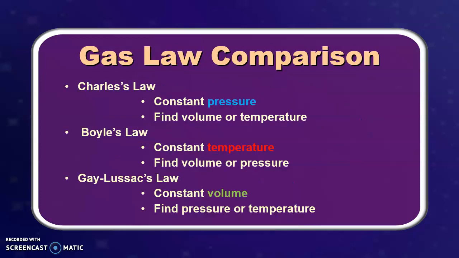Here's a comparison of all three laws and what you might have to find. Like in Charles' law, you would use it to find volume or temperature. But pressure is constant, meaning they didn't give you any value for pressure that you have to use. For Boyle's law, you would find volume or pressure, but there's no temperature to use. And Gay-Lussac's law, you would find pressure or temperature, but there's no volume for you to find.